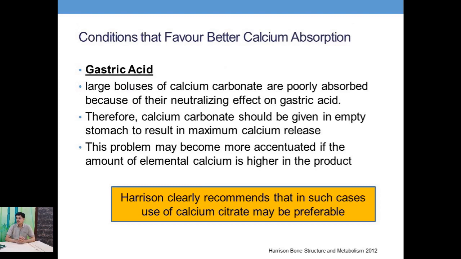So the condition that favors calcium absorption is gastric acid. Large boluses of calcium carbonate are poorly absorbed because of their neutralizing effect on gastric acid. So calcium carbonate should be given on an empty stomach to result in maximum calcium release. This problem is accentuated if the amount of elemental calcium is higher in the product.